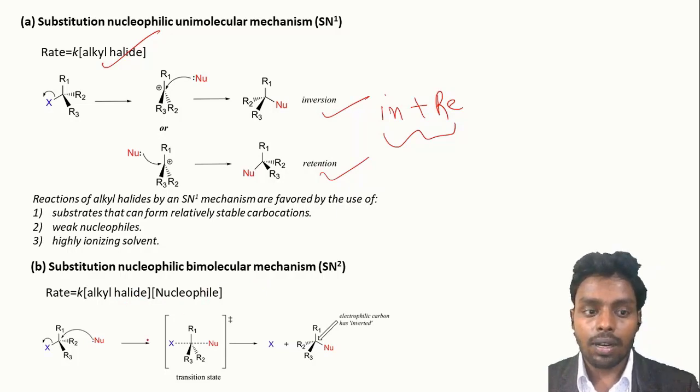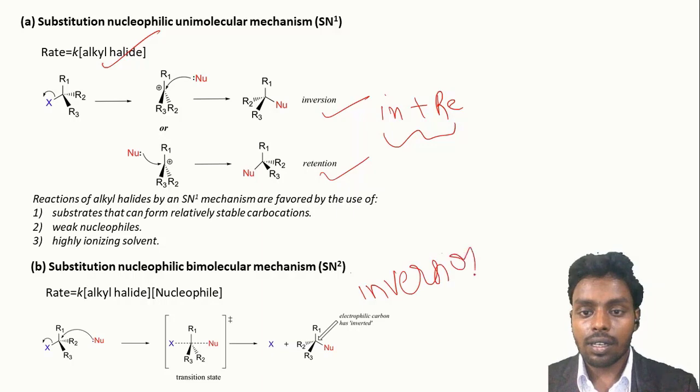In this reaction, what happens? The nucleophile will attack from the back side of the carbon having the leaving group. So in this reaction, bond making by the nucleophile to the carbon and bond breaking of the leaving group from the carbon take place simultaneously, and hence no intermediate is formed in this reaction. It is also a single step reaction. Since the nucleophile attacks from the back side, it leads to inversion in configuration.